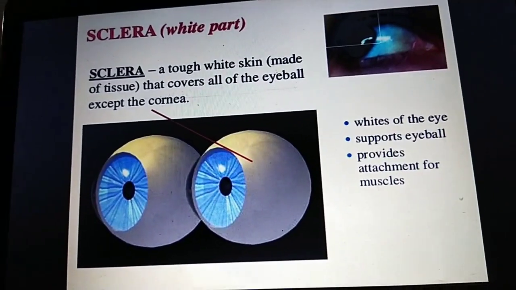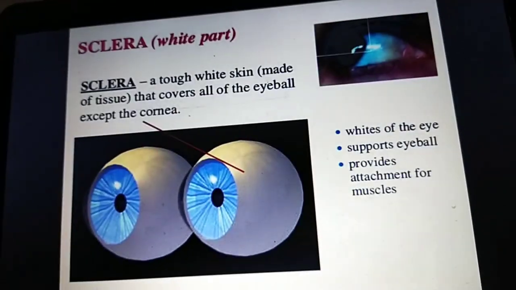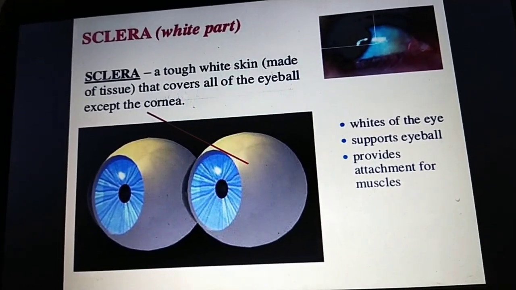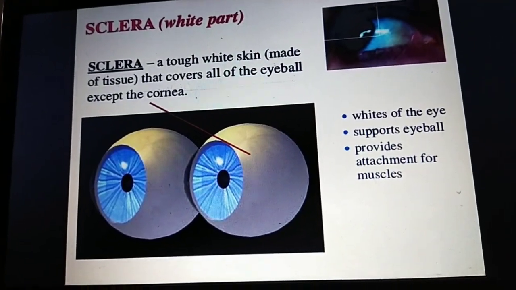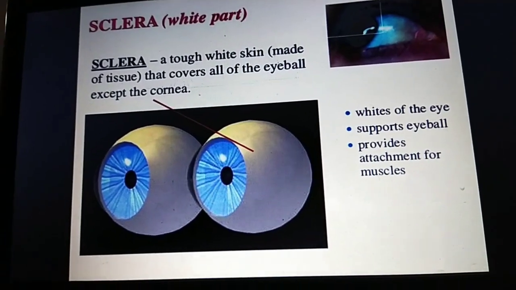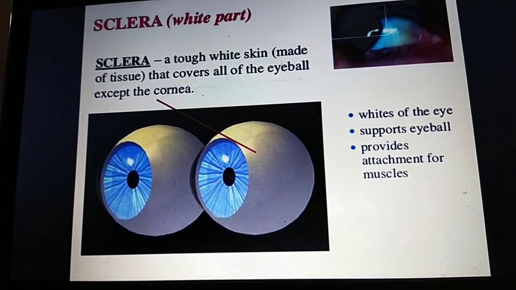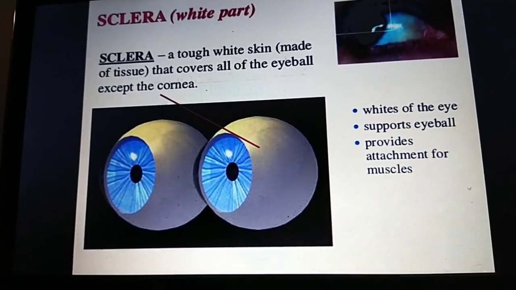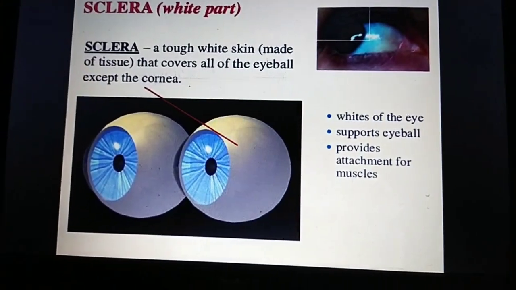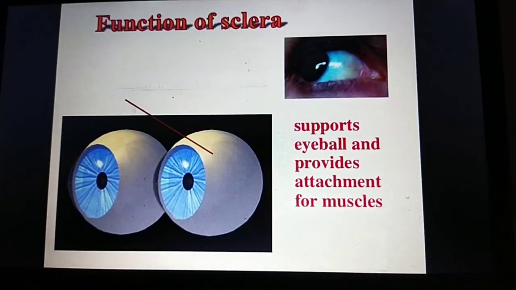Sclera only, it gives them this fibrous coat. It covers the outermost covering of the eye, and the sclera is 5/6 part of the eyeball. It is attached to some muscles that provide the movement of the eyeball, and it supports the eyeball in the orbital cavity. This is the white part only, and it gives the shape to the eyeball.